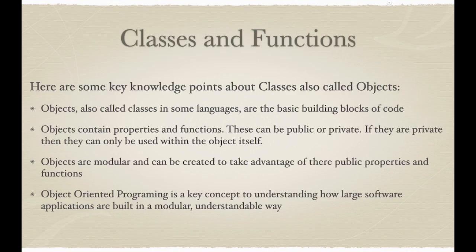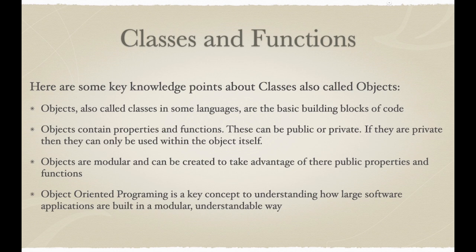Next, we have classes and functions. Classes, which can also be called objects, hold functions and act as the building blocks of the language. Objects contain both properties and functions that can be either private or public. Private properties and functions can only be used within the object itself, whereas public properties and functions can be used outside the object. Objects are modular by design and take advantage of these public properties and functions to serve as said building blocks. Object-oriented programming is a key concept to understanding how large software applications are built in a modular, understandable way.